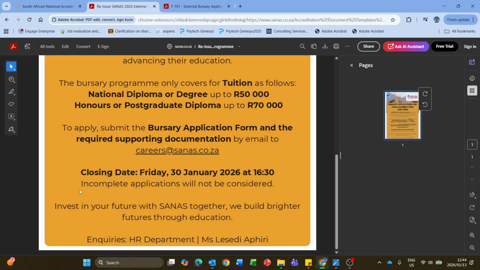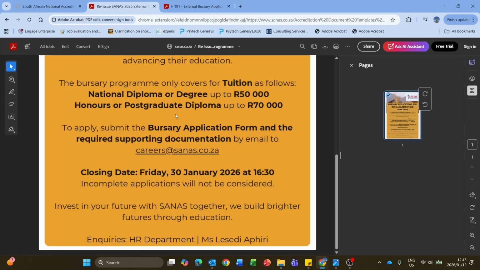It also reads that incomplete applications will not be considered. Invest in your future with SANAS together. We build brighter futures through education. And if you do have a question or query or you need clarification, then you write to the same email address and you make it out to Mrs. Lesedi Apiri with your particular question, query, as well as clarification needed.